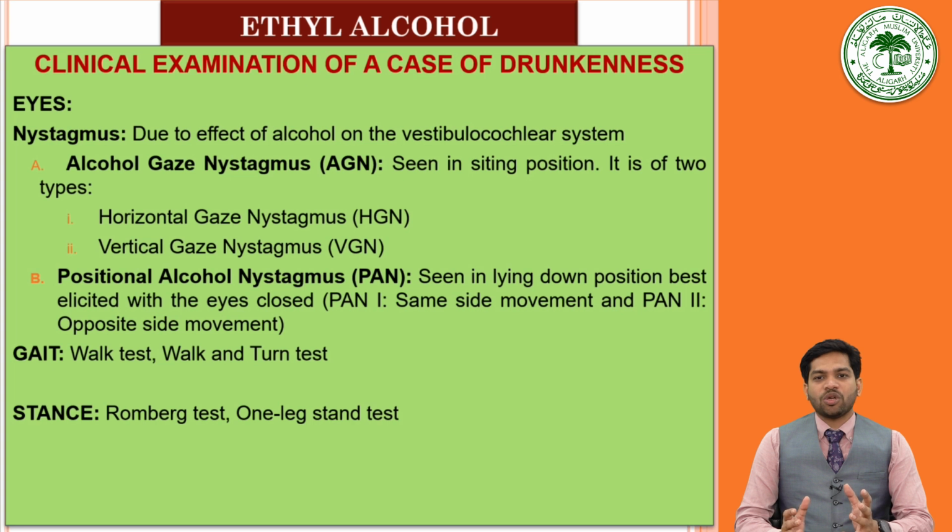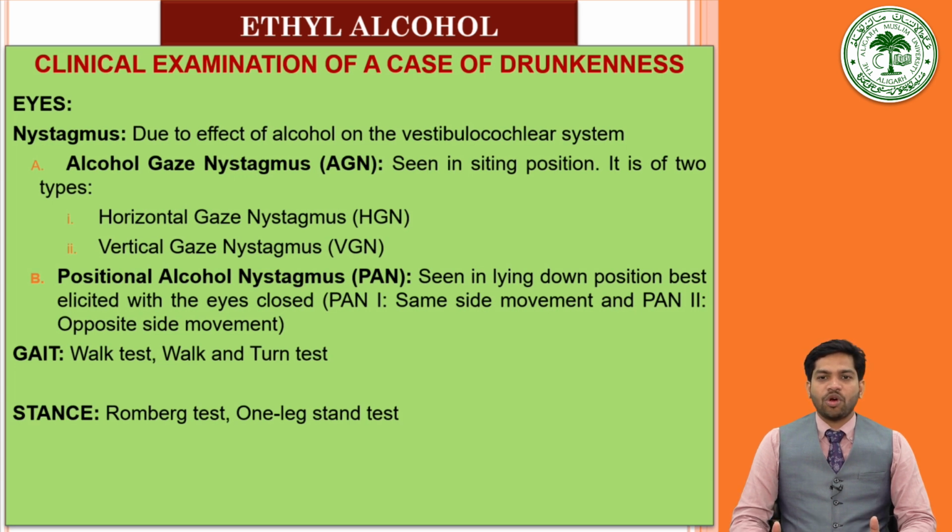If the eye movement is on the same side, then it is PAN 1, positional alcohol nystagmus 1, and if it is on the opposite side, then it is PAN 2. This nystagmus can also help to predict the blood alcohol concentration in the person, as they develop at different body concentrations of alcohol.